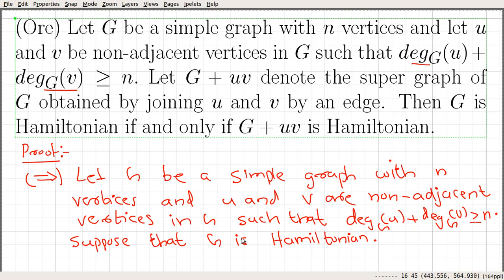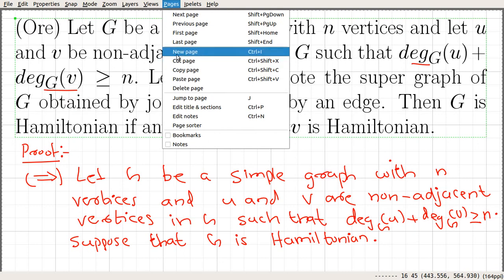Okay, since G is Hamiltonian, there is a Hamilton cycle in G. Let's call that cycle C.